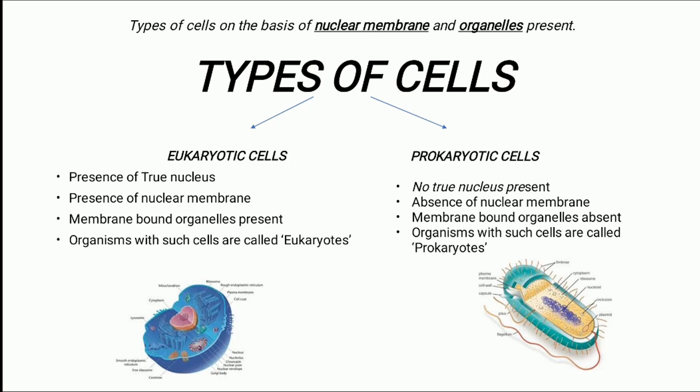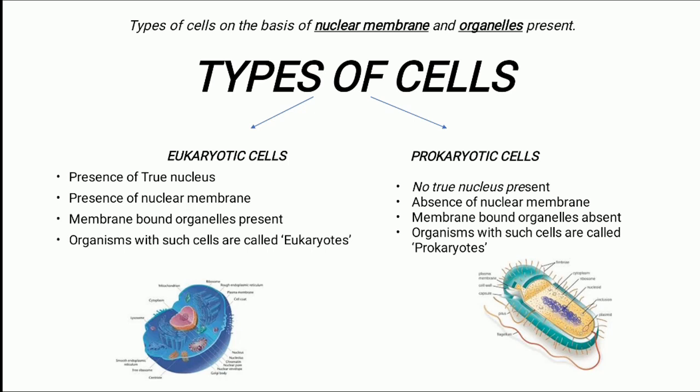First we look into eukaryotic cells. Eukaryotic cells have presence of true nucleus, presence of nuclear membrane, membrane-bound organelles are present, and those organisms with such cells are called as eukaryotes. For example, human beings have eukaryotic cells.